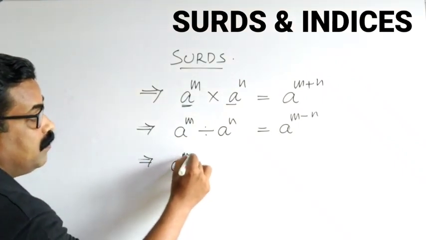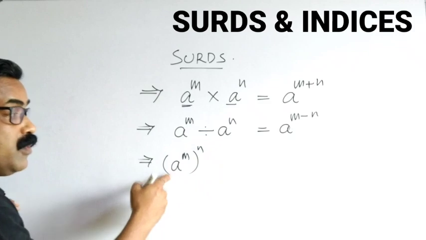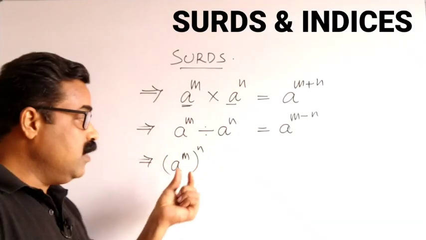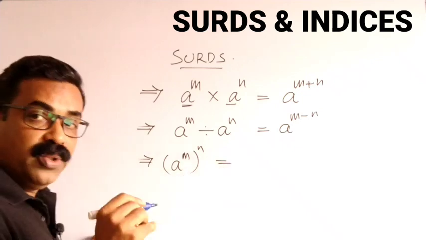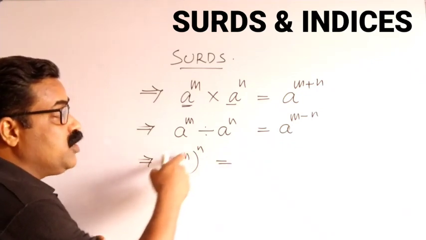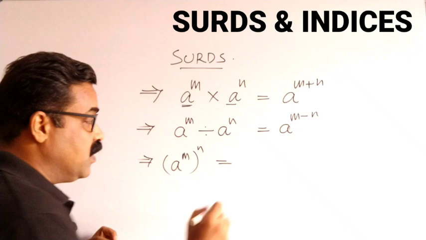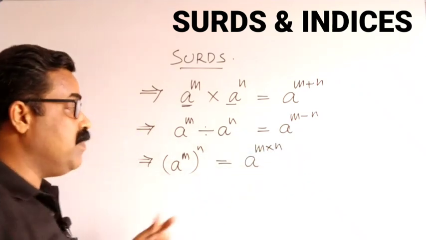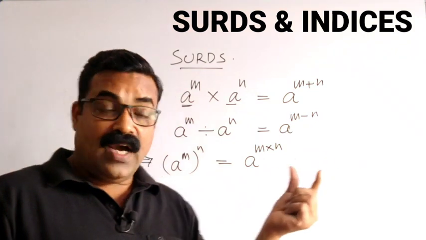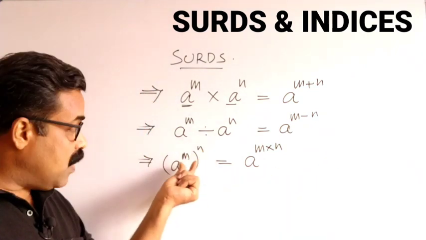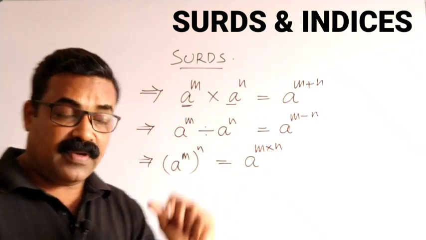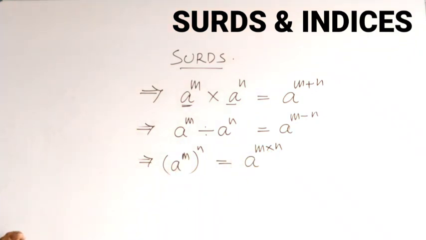Then the third one is a power m all power n. When you have two powers like this, a power m whole power n, what we need to do is multiply these two numbers and take it as a single power. So you get a power m into n, or you can say a power mn. When we have power of power, we multiply both powers into a single power.